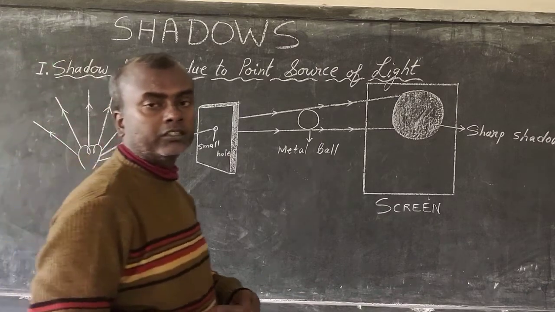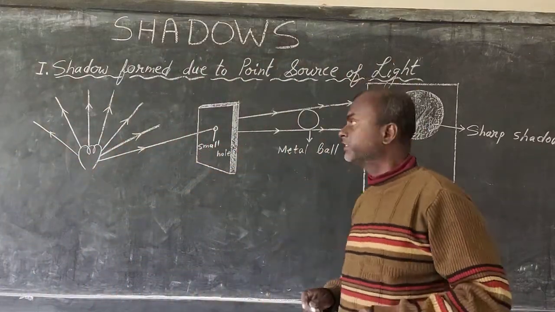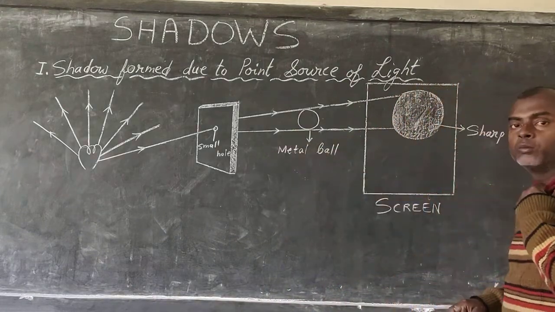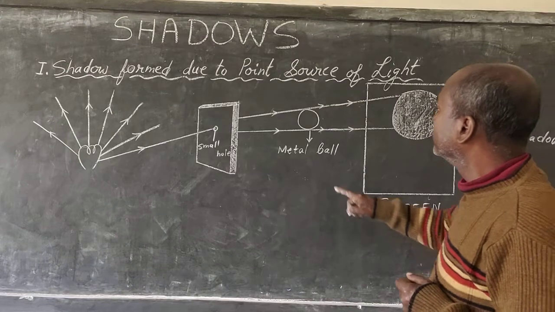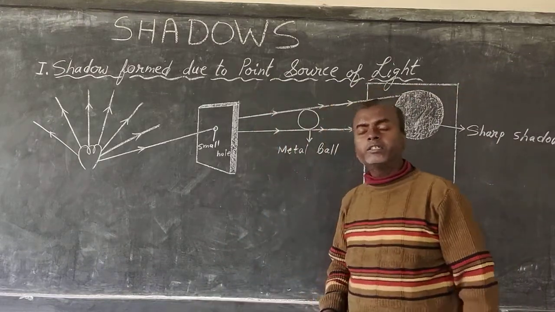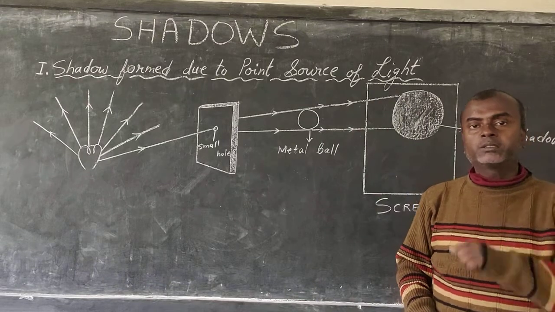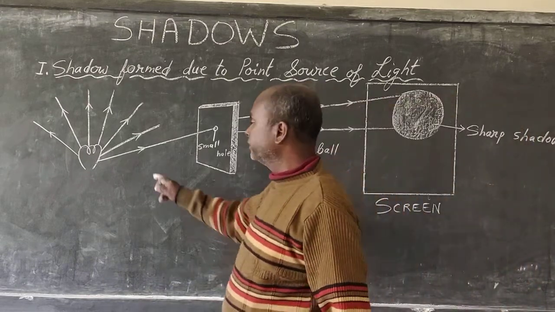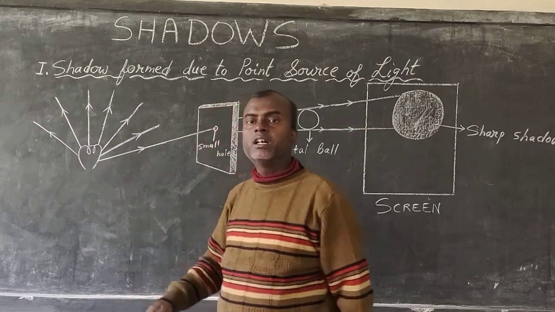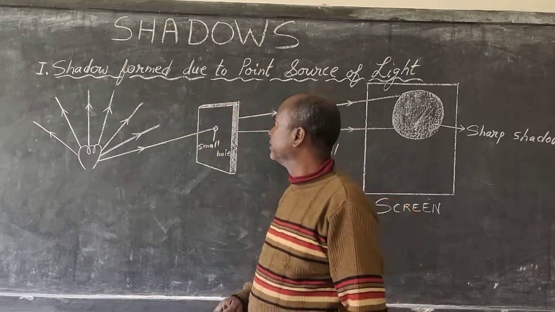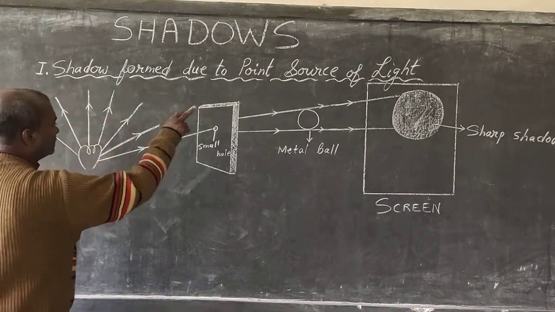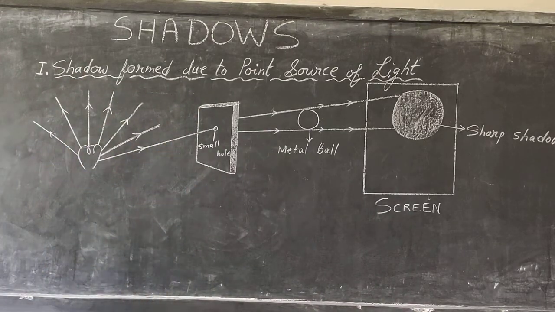Okay, now we will consider two instances. In the first instance, what kind of shadow is formed due to a point source of light? Now what's a point source of light? To explain that, let us see here. Now this is representing a bulb. Okay, you can say a 100-watt bulb, from where the light goes in all directions. So I have drawn rays here indicating that light goes in all directions.